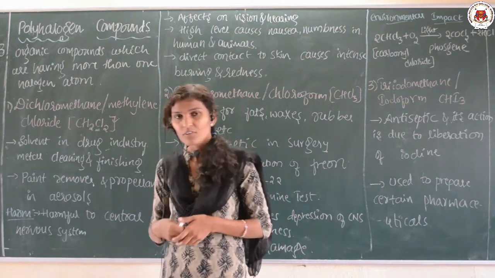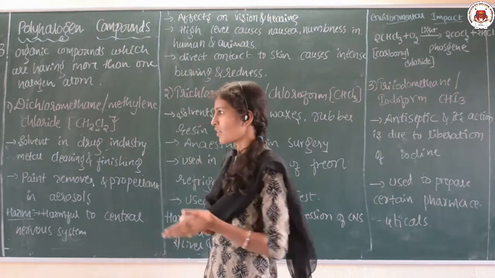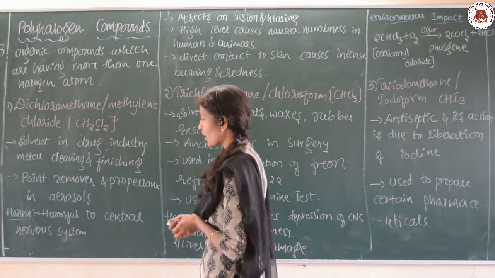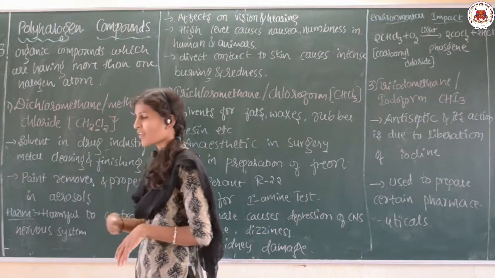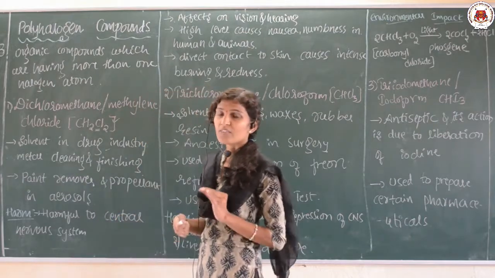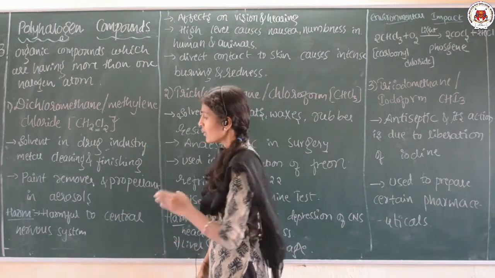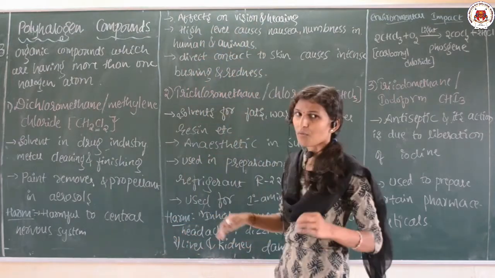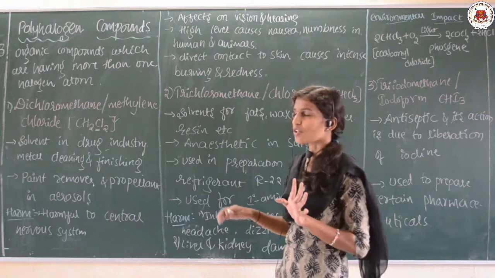Along with these uses, there are certain merits as well as certain demerits. The demerit of dichloromethane is that it is harmful to the CNS, that is the central nervous system. It affects vision and hearing, which means our eyesight and ear function will be reduced.